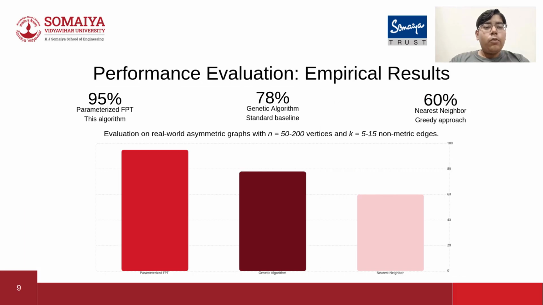But theoretical math only matters if it works in practice. The authors evaluated this algorithm on simulated real-world asymmetric graphs, ranging from 50 to 200 vertices with 5 to 15 non-metric edges. The empirical results are incredibly decisive. The parameterized FPT algorithm we have presented achieved a 95% efficiency rating compared to the absolute optimal. For context, the industry standard genetic algorithm only achieved 78%, while the greedy nearest neighbor approach dropped down to 60%.